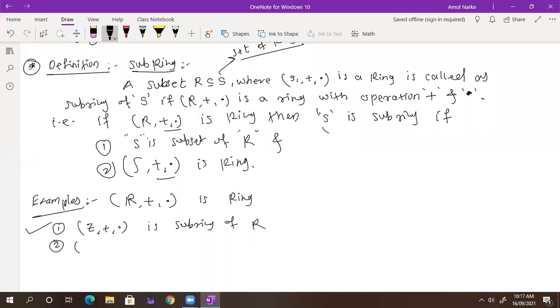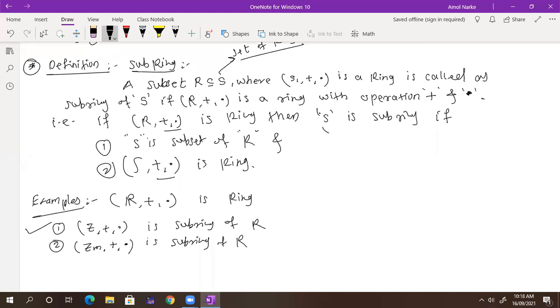If I take (Zn, +, ·), whether it is a subring? It is not. Why? Because here the operations are modulo operations. It is a subset, we agree. It is itself a ring, we also agree.